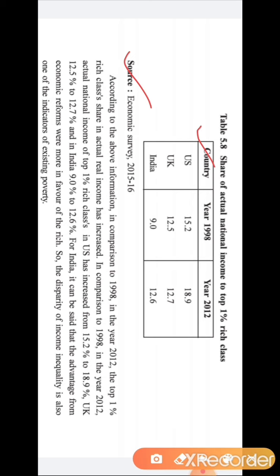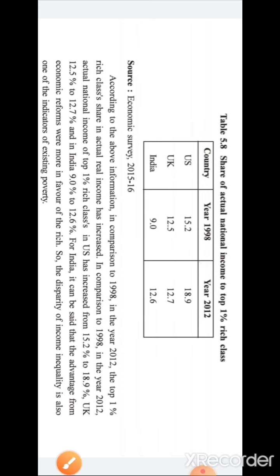So in the year 1998, the 1% rich class of US was contributing 15.2 in the national income. Same way, the 1% rich class of UK was contributing 12.5% in the total national income of UK. In the same way, the 1% rich class of India was contributing 9% in the total national income of India.